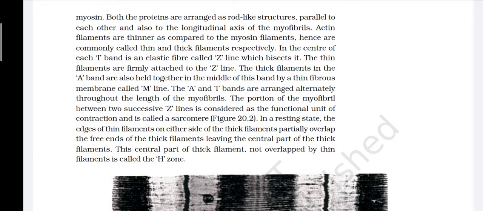The A and I bands are arranged alternately throughout the length of the myofibrils. The portion of myofibril between two successive Z lines is considered as the functional unit of contraction and is called a sarcomere. In a resting state, the edges of thin filaments on either side of the thick filament partially overlap the free ends of the thick filament, leaving the central part of the thick filament. The central part of the thick filament not overlapped by thin filaments is called the H zone.